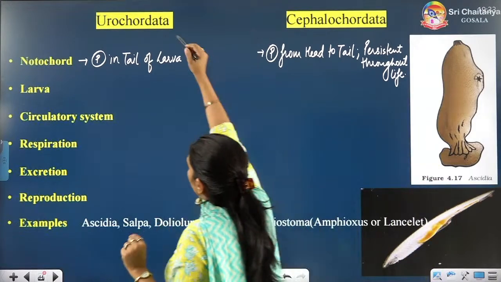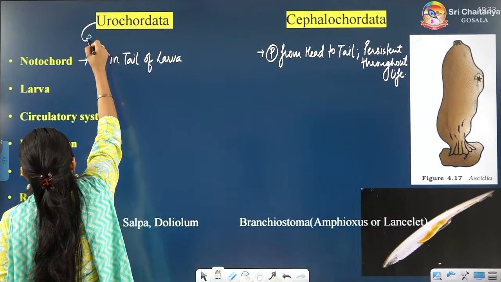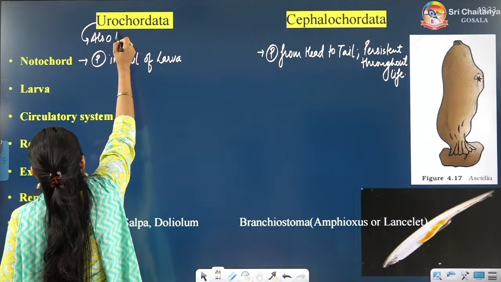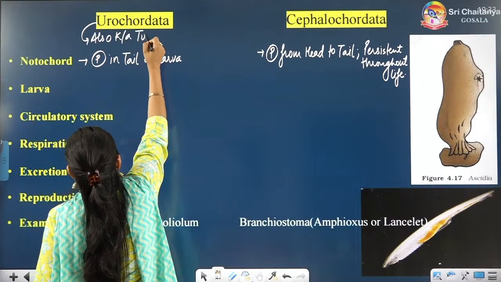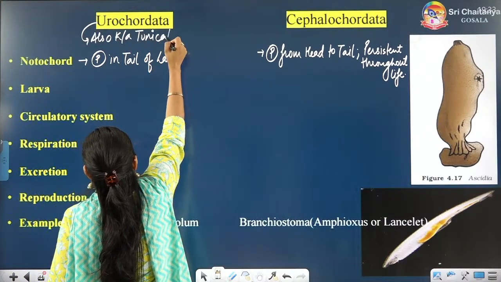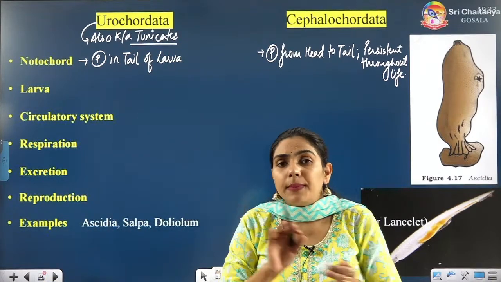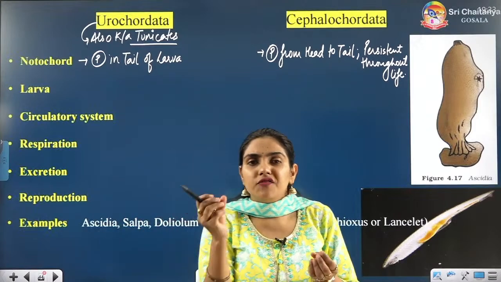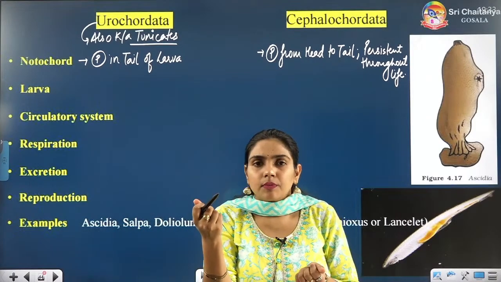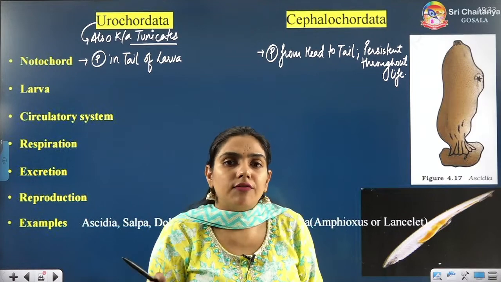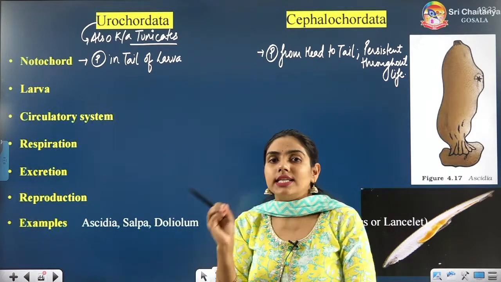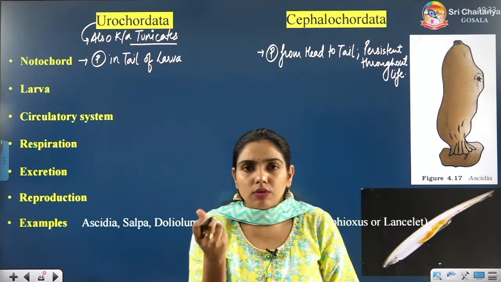One more thing about Urochordata, they are also known as tunicates. Why are they known as tunicates? Because their body is covered with a test or tunic, which is made up of tunicin, a kind of protein.